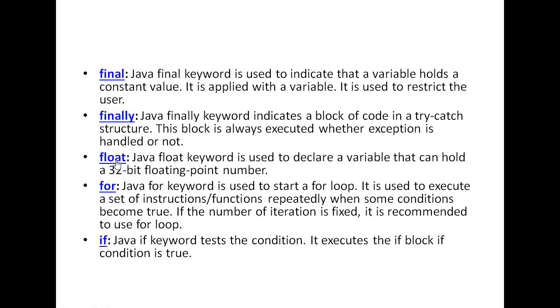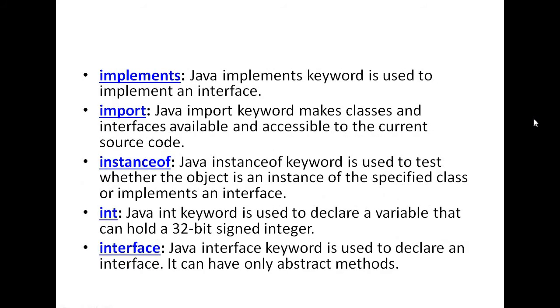Then to declare a floating point variable, I use the float data type, and the size of the float data type is 32-bit, that is 4 bytes. And for is generally used as a looping statement to start a loop. It consists of initialization, condition, and increment or decrement statement. And if, you always know that there is an if and else statement. If the condition is true, then the if block is executed, otherwise the else block is executed.